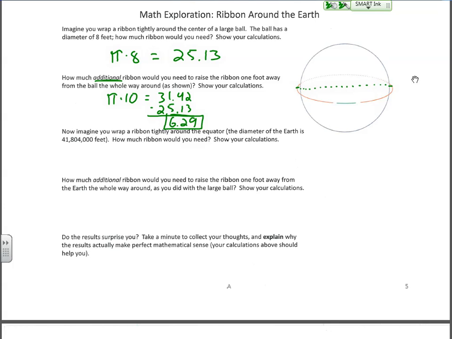Okay, and then this last question here, do the results surprise you? Take a minute to collect your thoughts and explain why the results actually make perfect mathematical sense. And the reason why I'm having you show your calculations is that your calculations should aid you in doing that. Okay, ribbon around the Earth. All right, next one.